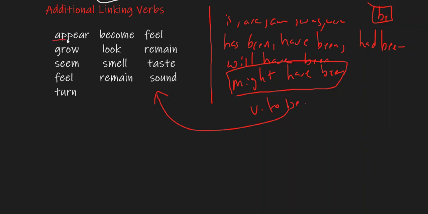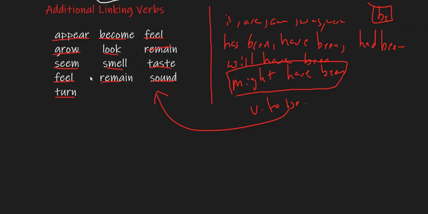So, for example, I can say, he appears sad, and grow, seem, feel, turn, become, look, smell, remain, taste, and sound. So these are some additional linking verbs that can function as linking, but only if they state a state of being.